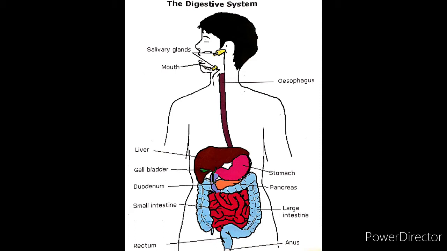When it enters the small intestine, it goes to the large intestine. In the large intestine, there is formation of faecal matter. After the large intestine, it enters the rectum, and then the waste goes out of the body from the anus.